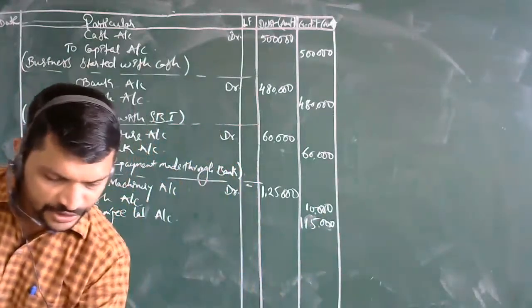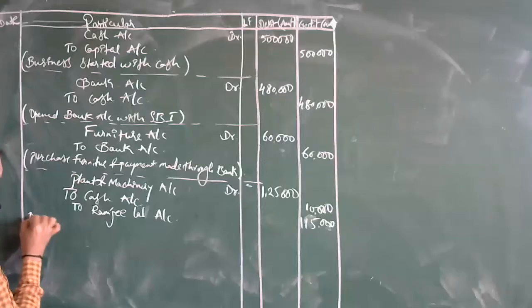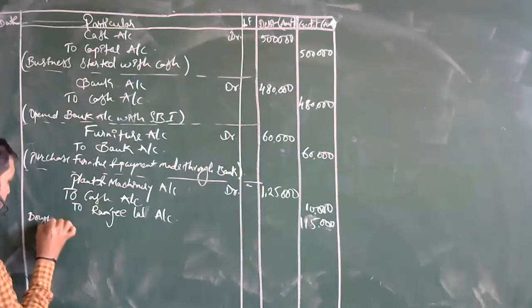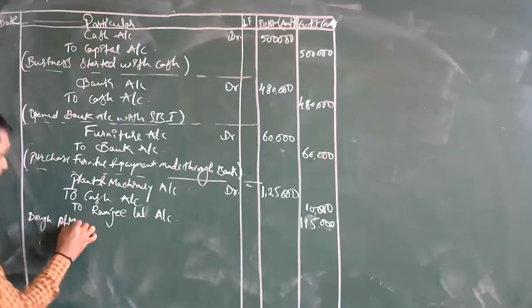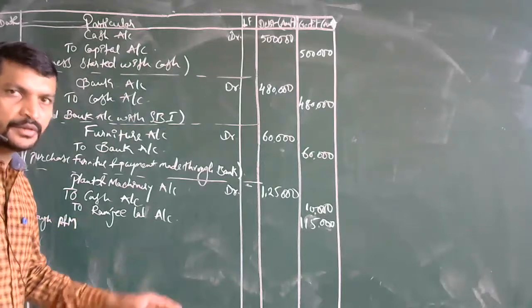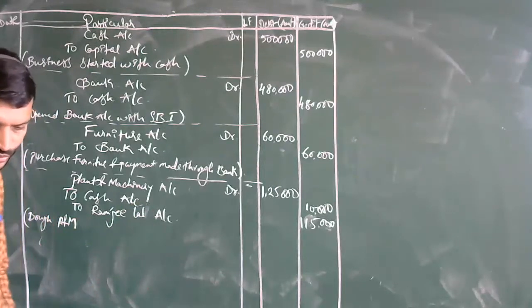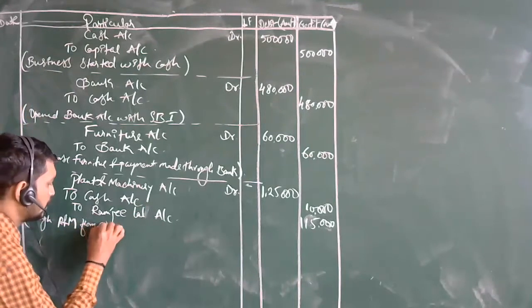What will be the narration over here? Bought plant and machinery. I am writing it short here; you make the narration in detail. Bought plant and machinery from Ramji Lal.